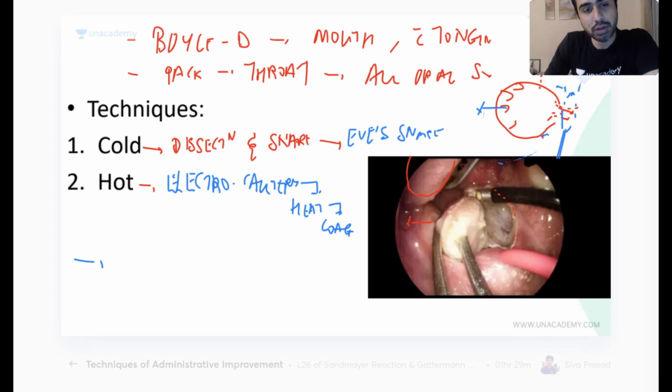So what is used, what you see in the picture, is not laser. It's called the coablation technique. This is a coablation device. Anybody knows how this works?